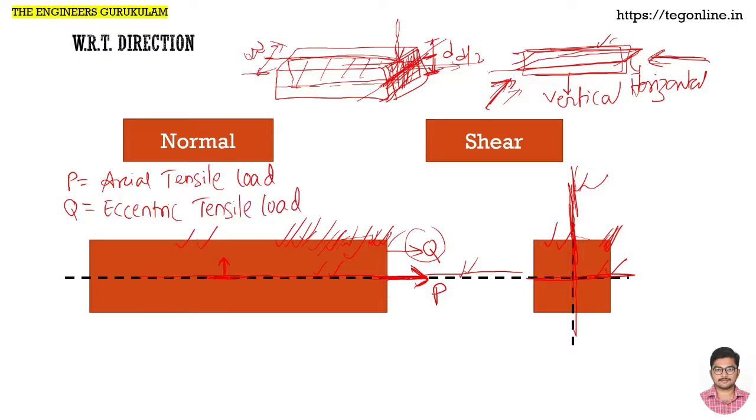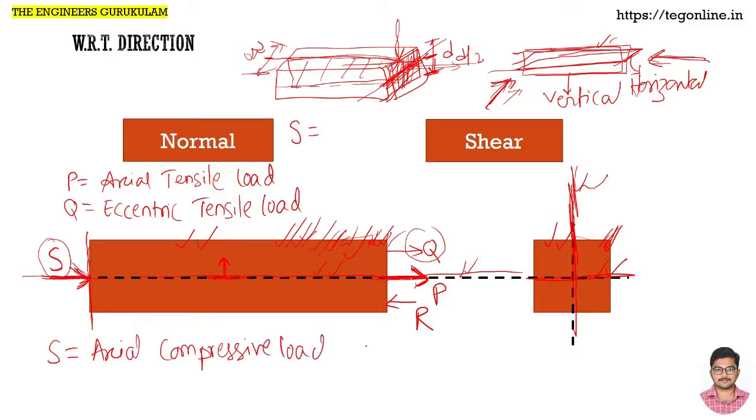Similarly, when we talk about compression, here I say it is a load R, and there is another load which is acting like this. It is a load S. So this S is pushing this particular cross section, pushing into the cross section, and it is along the longitudinal axis. That's why this S is called axial compressive load.